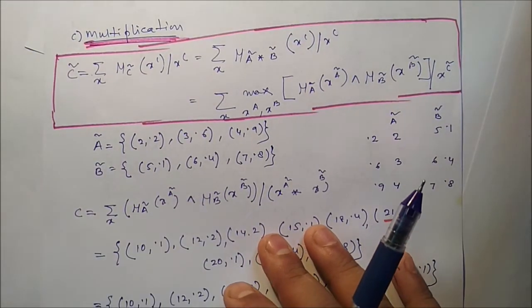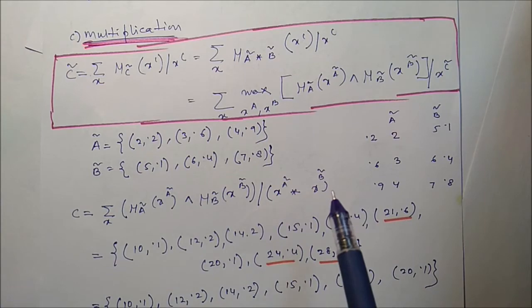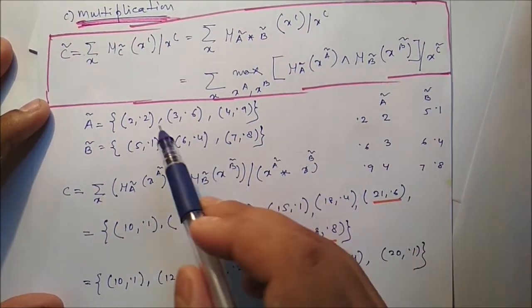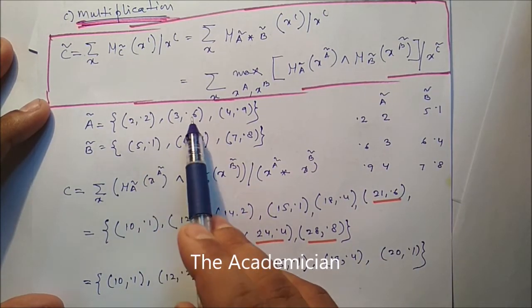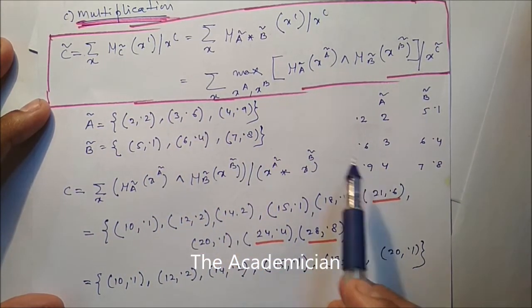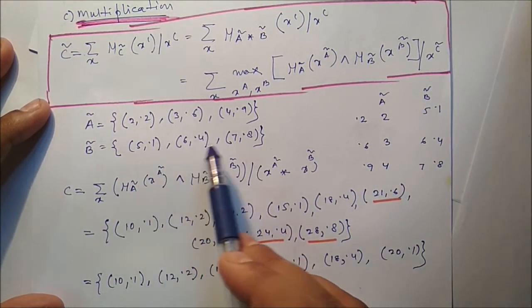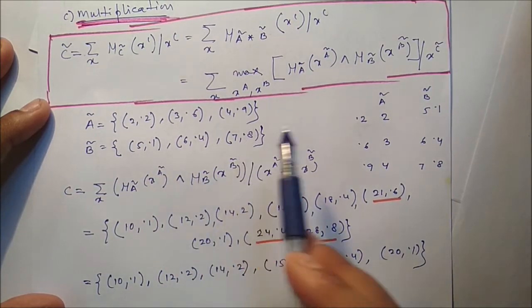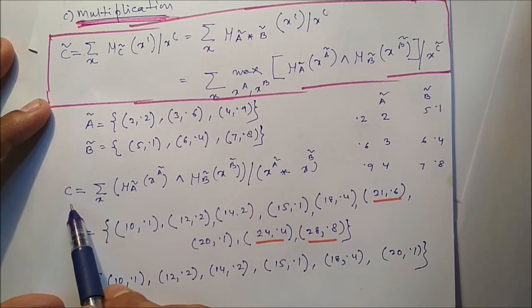Next is multiplication. To get multiplication, we may apply this particular formula. Just see the example. Two sets are there, A and B, where the elements of A are 2, 3, 4 and membership values are 0.2, 0.6, 0.9. And the B set elements are 5, 6, 7, and the membership values are 0.1, 0.4, 0.8. So C is nothing but A into B.